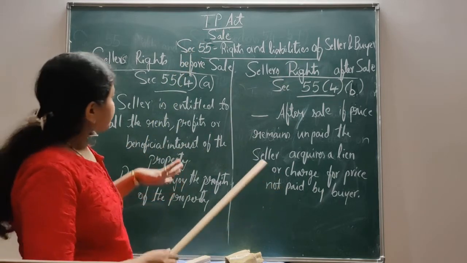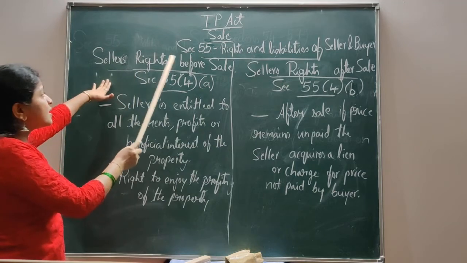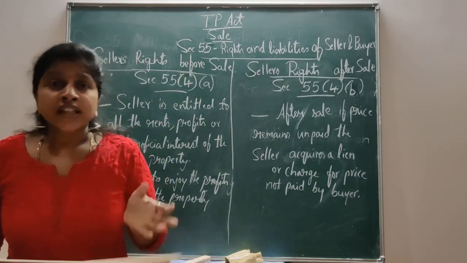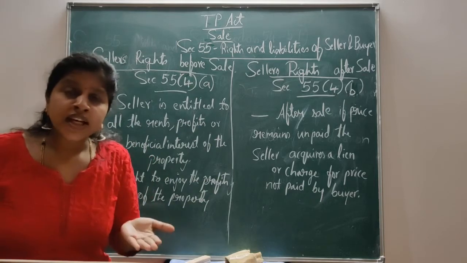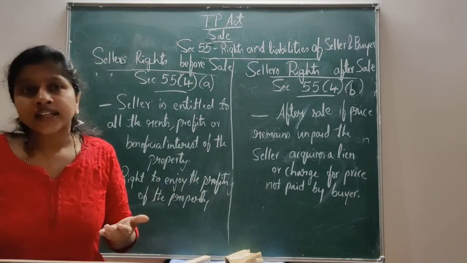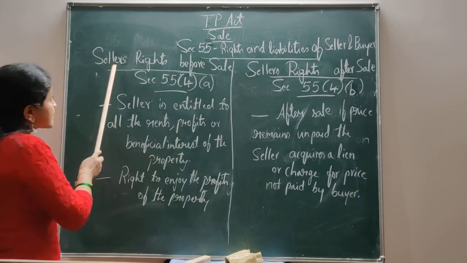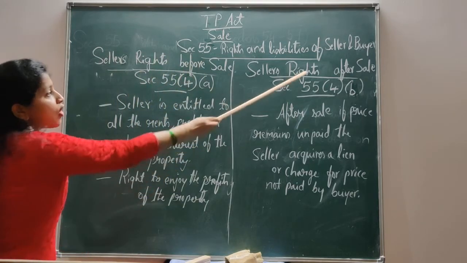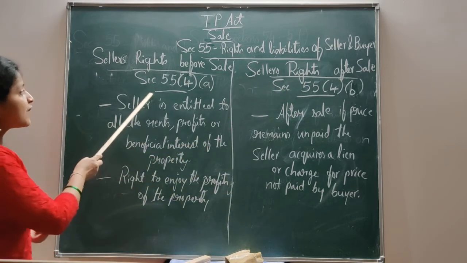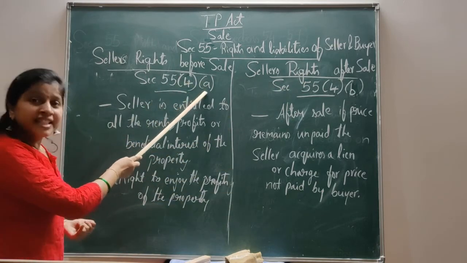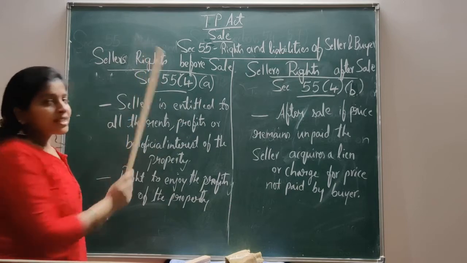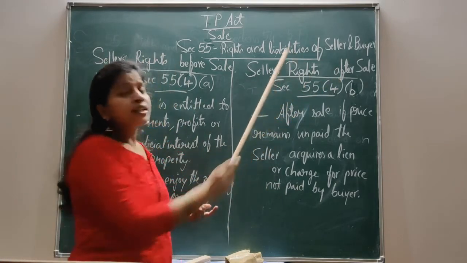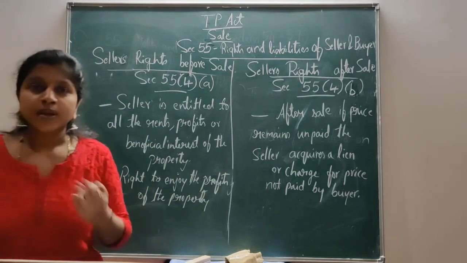That is the seller's rights before sale. Earlier I discussed the seller's liabilities before sale and the seller's liabilities after sale. Now I am going to explain the seller's rights before sale and the seller's rights after sale. That is, Section 55 sub-clause 4(a) deals with the seller's rights before sale, and the seller's rights after sale are dealt with under Section 55 sub-clause 4(b).